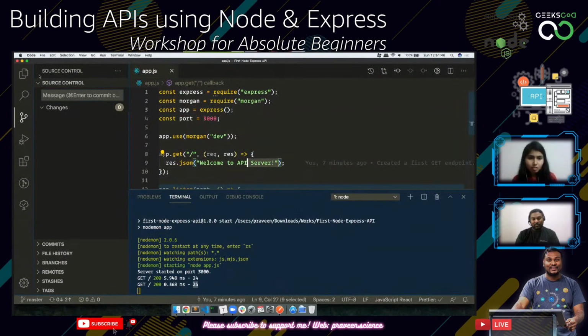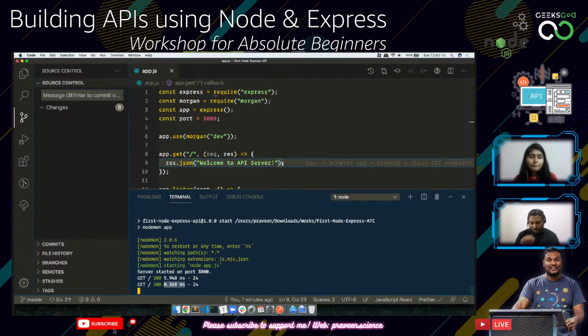This is what has been sent as the body of the response. And this is a successful request. So we have the status code as 200, the path is slash, the request method is GET, and it took 0.3 milliseconds for us to process the request. This log is what Morgan does.